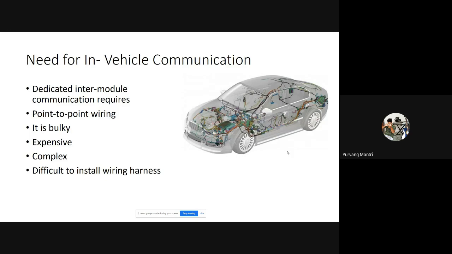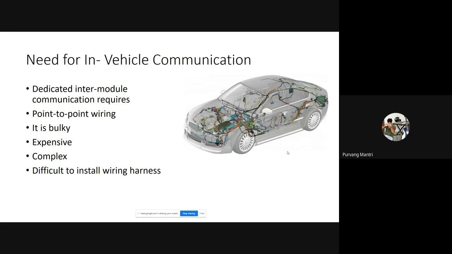And the amount of conductor, the copper wire that is going to be utilized in developing such individual circuits, is going to be way too much. The weight of that wiring harness is going to be nearly 15 to 30 kilograms.